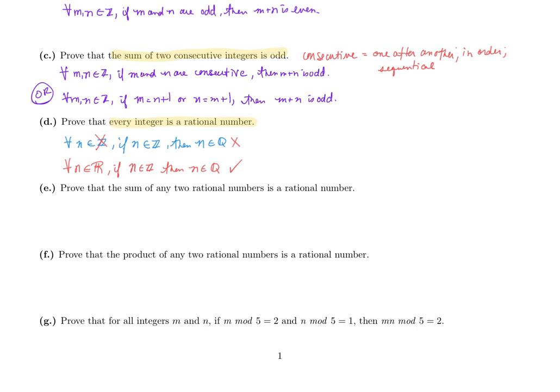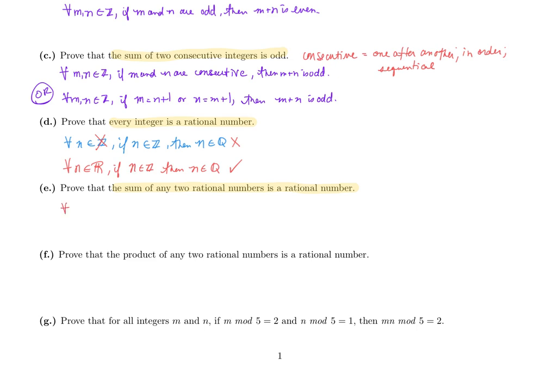So we're going to see this happening in the next two problems as well, because the next one says prove that the sum of any two rational numbers is a rational number. So here again, it's because we're trying to bring into the conversation the type of number we're talking about, to which set it belongs, whether it's a real number or an integer or a rational number.